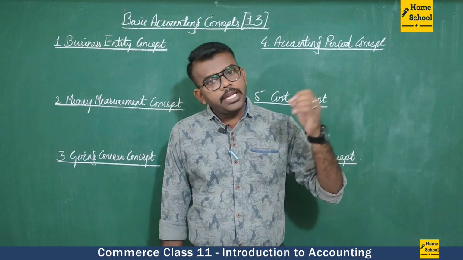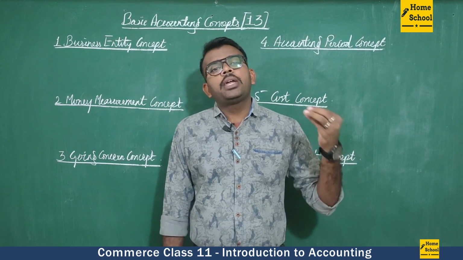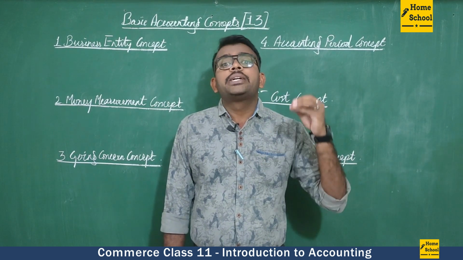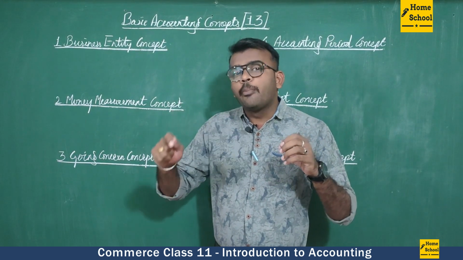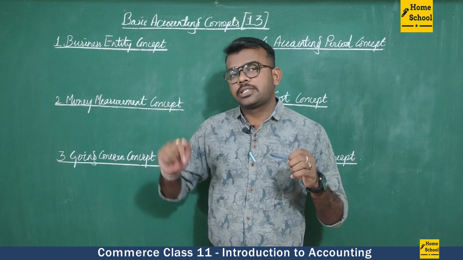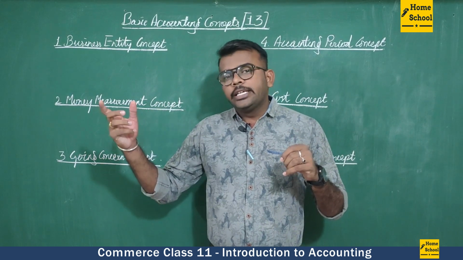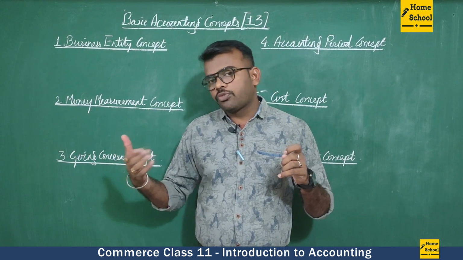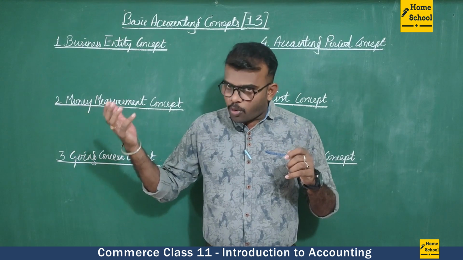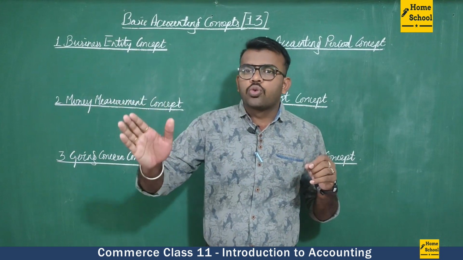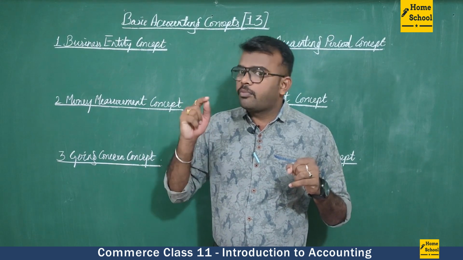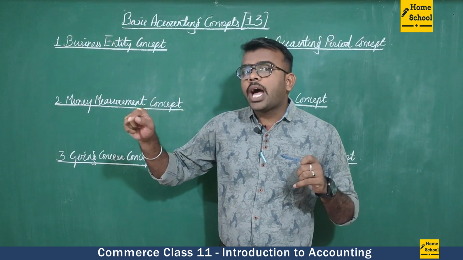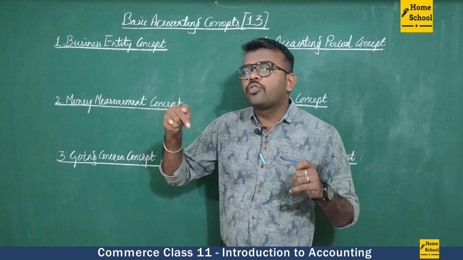But I am buying a motor vehicle for my personal use, and still I am buying that motor vehicle with the amount which is there in the business. Assume that I got a profit of 1 lakh rupees. That profit only I will give to the showroom and buy the motor vehicle. This we have to enter, because I am taking out the profit.